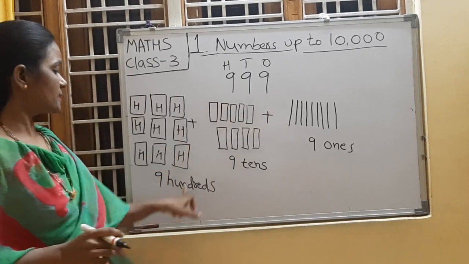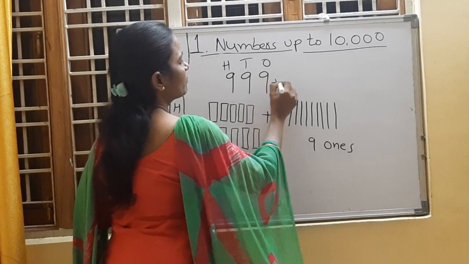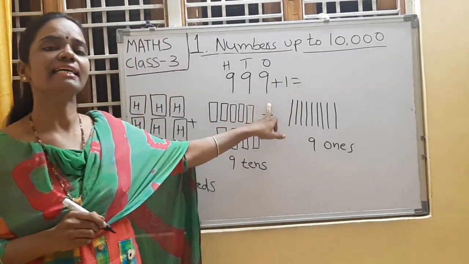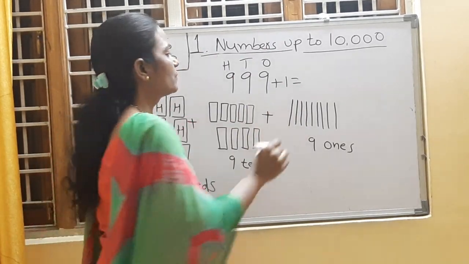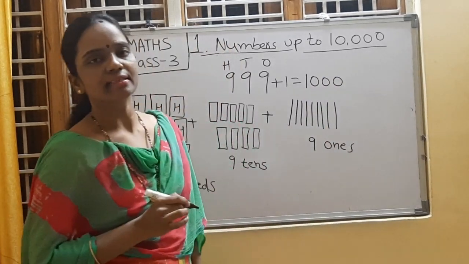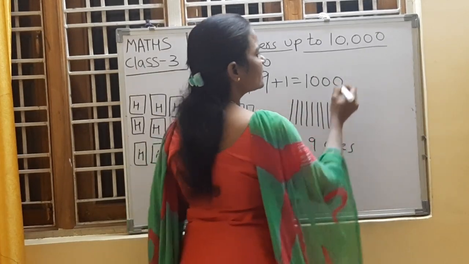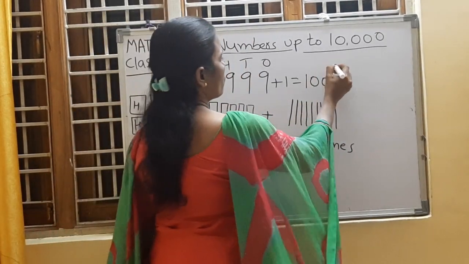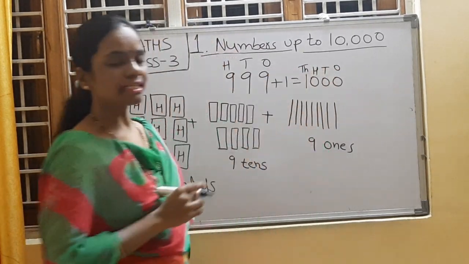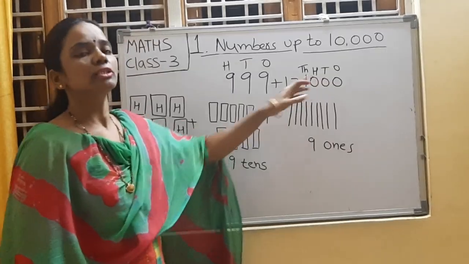Yes children. So this is 999. Now add 1 to this number. Yes children, tell me. What is the answer? 999 after, what number will come? Yes. You know the answer. That is 1000. 1000 is a 4-digit number, right? Then what are the places? Ones place, tens place, hundreds place, thousands place. How to represent this 1000 using these blocks?